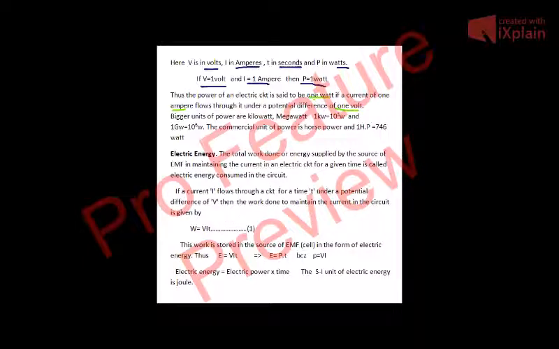Now bigger units of power are kilowatt, megawatt, etc. 1 kilowatt is equal to 10 raised to power 3 watt, and 1 megawatt is equal to 10 raised to power 6 watt. The commercial unit of power is horsepower. That is, 1 horsepower is equal to 746 watt.